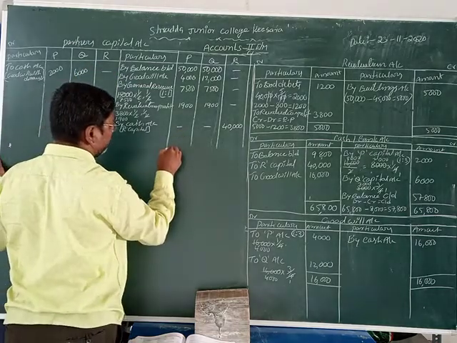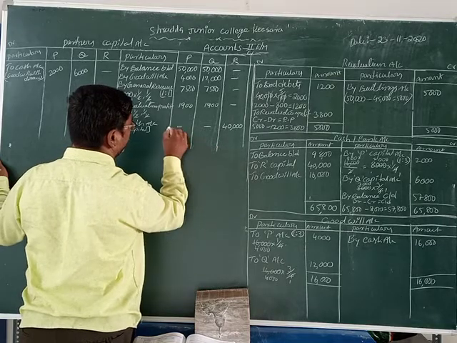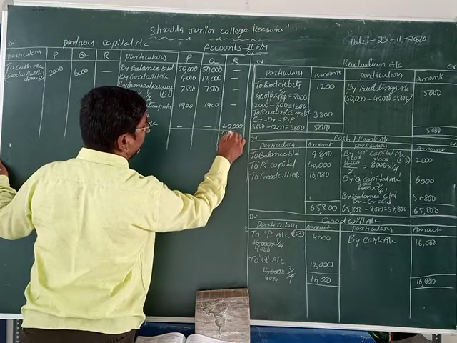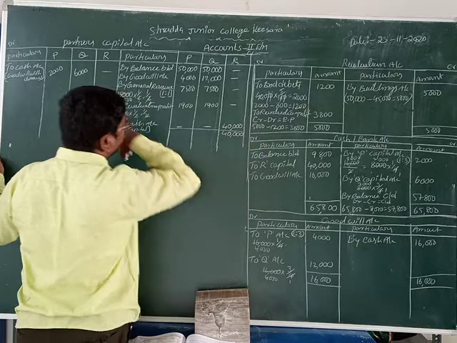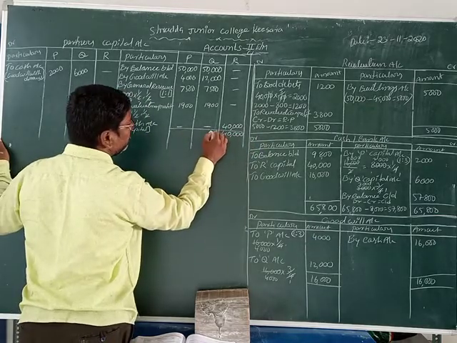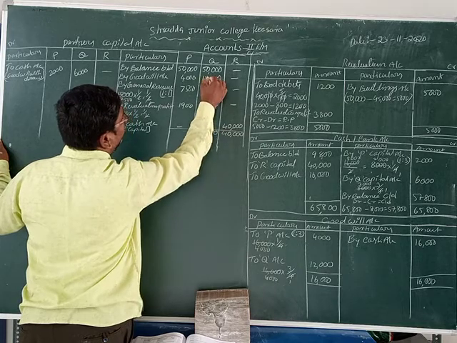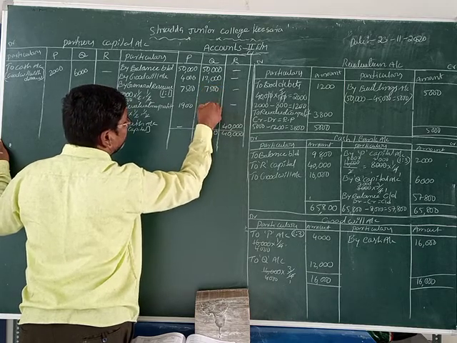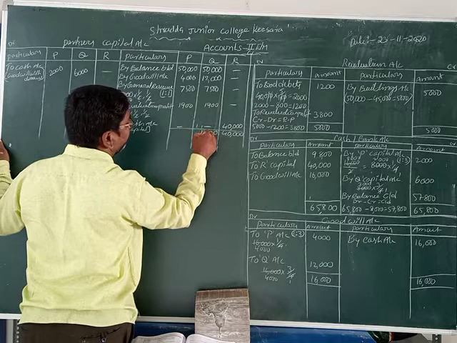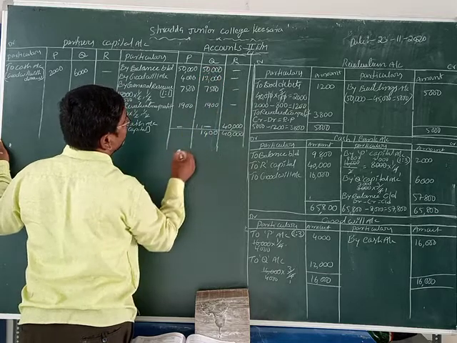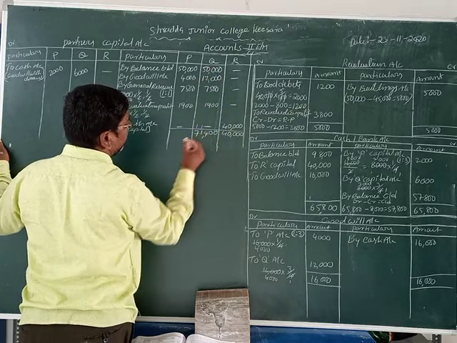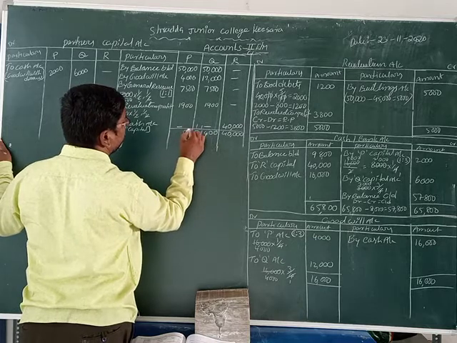Okay, now we are going to do the total amount. 40,000 rupees. 0 0. 9 plus 5 is 14. 7 plus 2 is 9, plus 1 is 10, plus 1 is 11. 5 plus 1 is 6, plus 1 is 7. 71,400. 0 0.